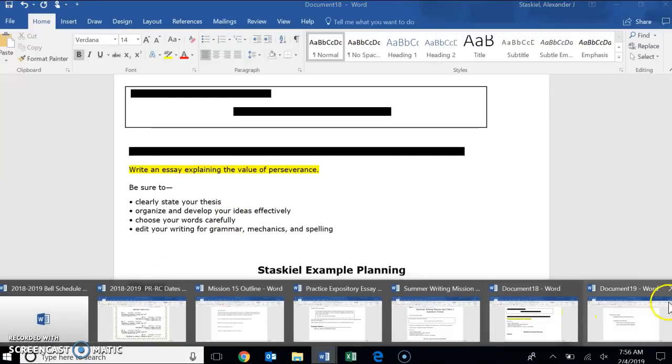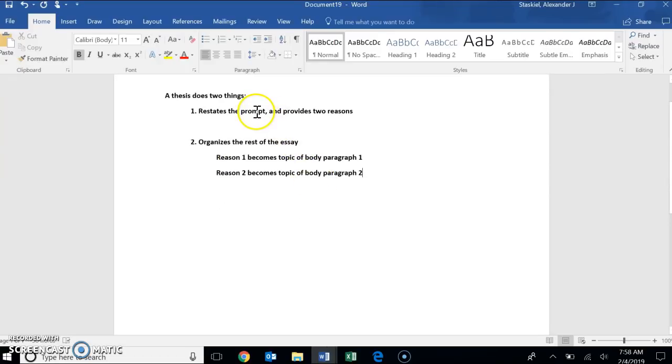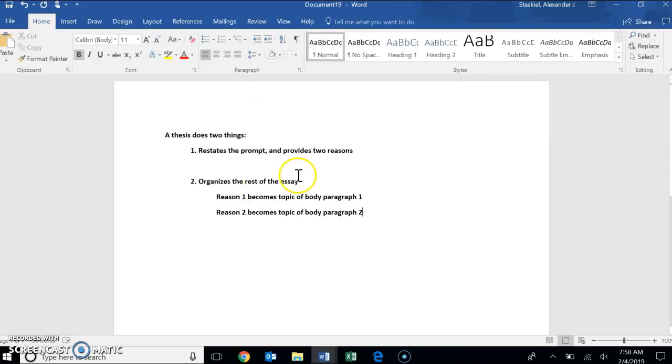As a reminder, a thesis does two things. It restates the prompt and provides two reasons. The second thing a thesis does, it organizes the rest of your essay. So whatever you have as reason one, that's going to become the topic of body paragraph one. Whatever you have as reason two, that's going to become the topic of body paragraph two. In order to restate the prompt, this is what I mean.